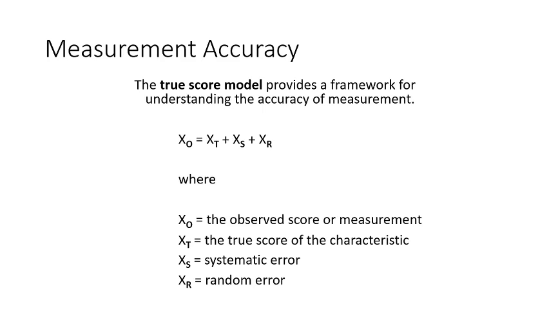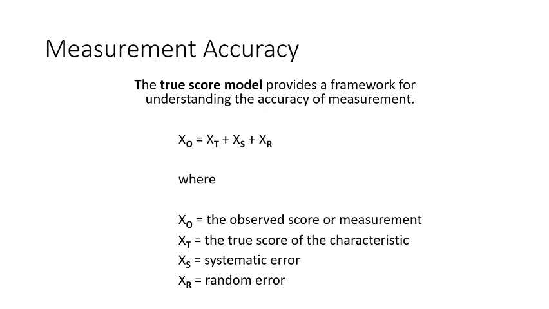An error coming from using systems or techniques is systematic error, and an error in calculating anything may come randomly. It may be from the respondent, the researcher, or the instrument. So there's room for that.